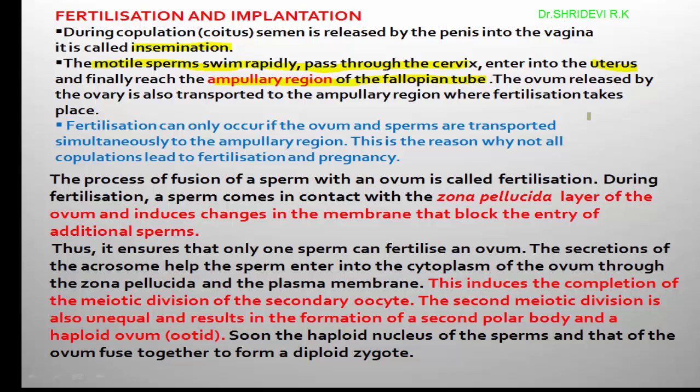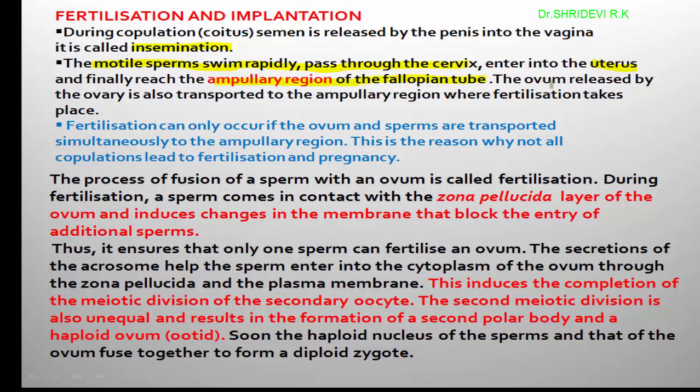The ampullary region is the wider region. The sperms deposited into the female reproductive tract during sexual intercourse move through different parts like the cervix and uterus, and finally reach the ampullary region.